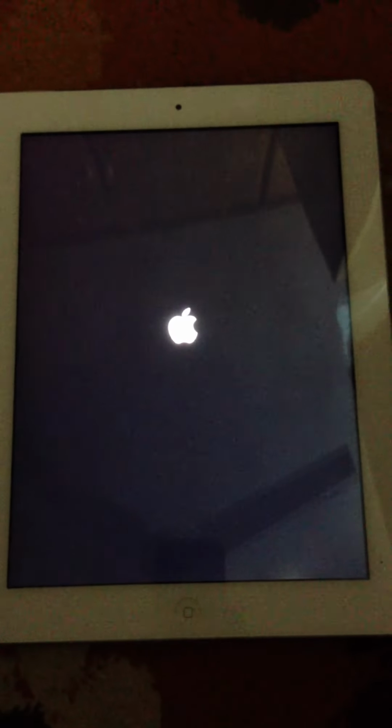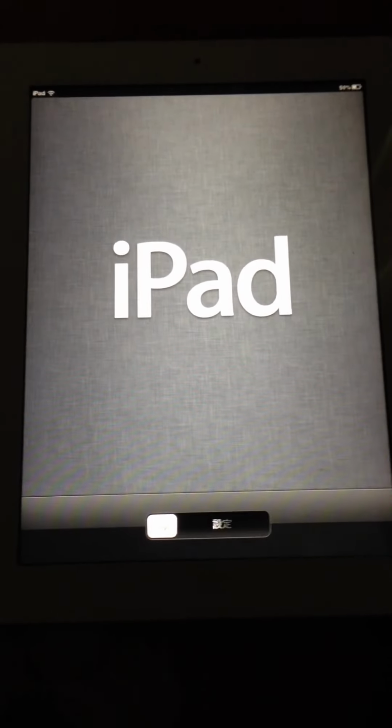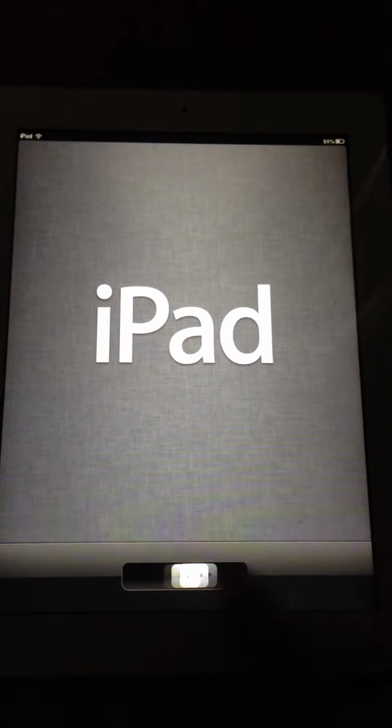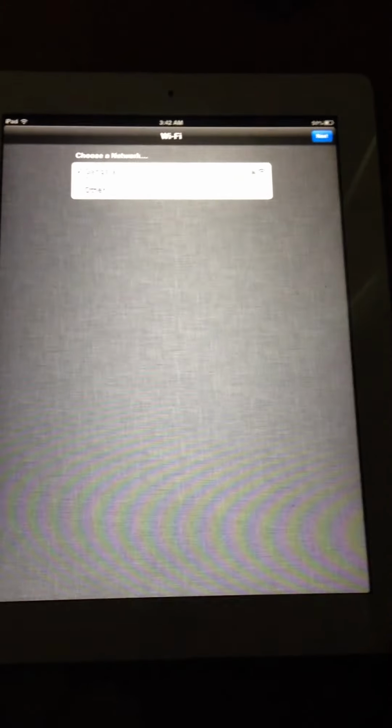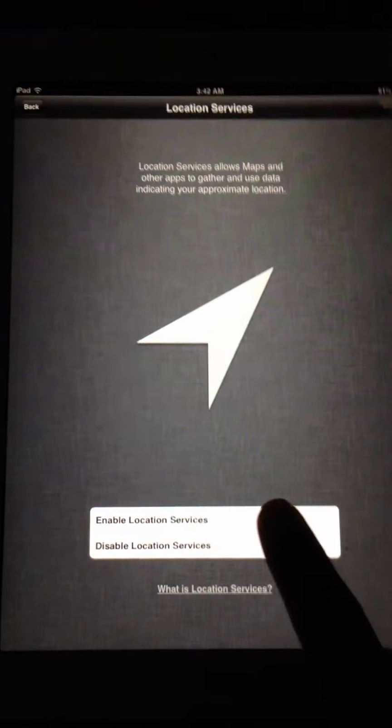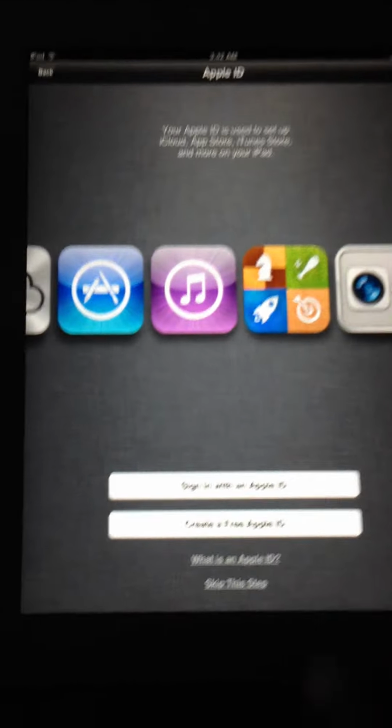So finally, it's rebooting. Once it's done, it's going to reboot the device. So I'm just waiting for it. Here we go. Just like when you restore your device using iTunes. On the first launch, you have to configure the device. So here we go through the configuration process. Of course, you have to choose a network. Next, Location Services enable. Next, skip. I'm going to skip this step. I'm going to sign in later.